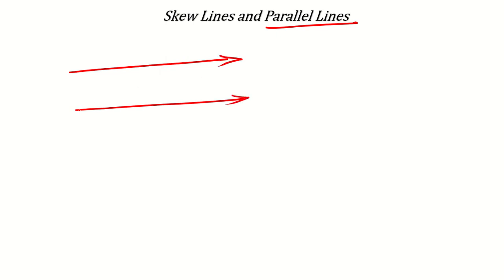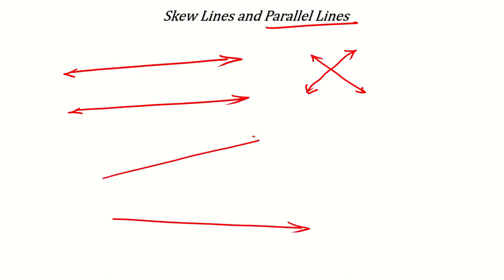Now, next can be skew lines and parallel lines. See, we know that 2 lines will be parallel to each other, yes? If they are parallel to each other, then they will not intersect each other. Means either they will be parallel or they will be intersecting lines. Yes, but there is a category where lines will be neither parallel nor intersecting. Okay, can you imagine those lines?